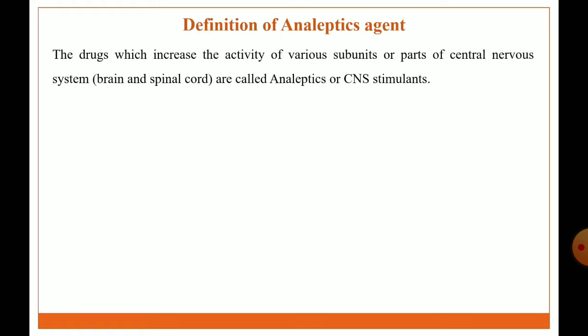So, definition of analeptic agent: a drug which increases the activity of various subunits or parts of the central nervous system, that means brain or spinal cord. That agent is called an analeptic or CNS stimulant. Example: caffeine, theophylline.